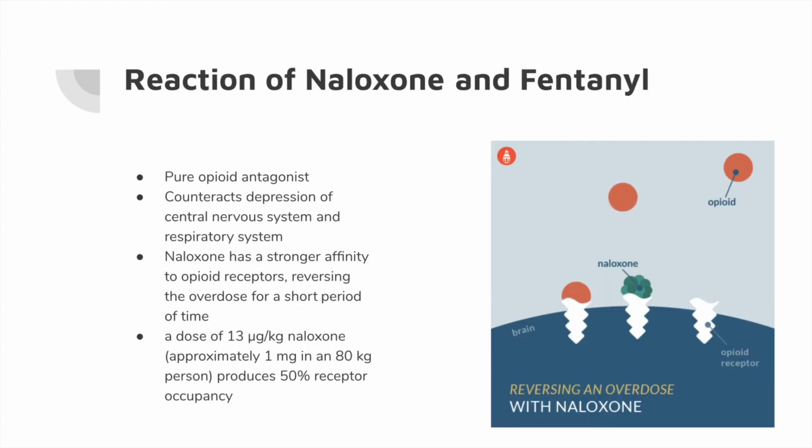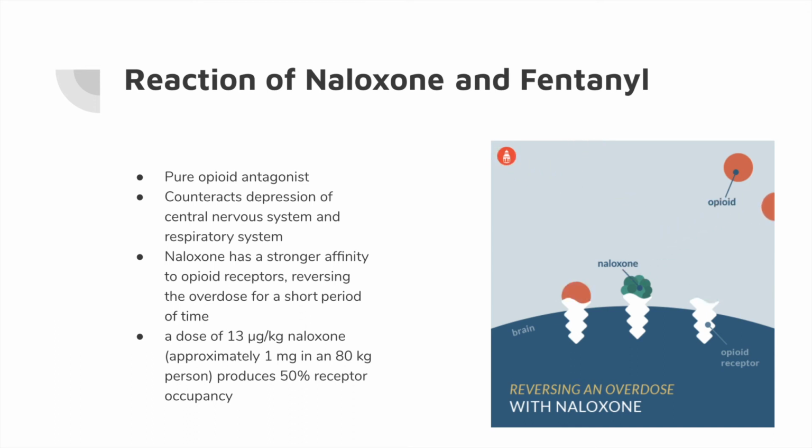The reaction of naloxone and fentanyl is common among all opioids. Naloxone acts as a pure opioid antagonist. This means that it counteracts the depression of the central nervous system and the respiratory system caused by opioids such as fentanyl.